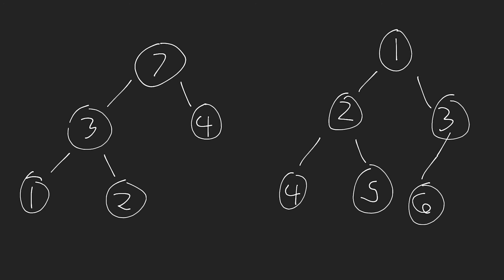Now, let's actually talk about how we would implement a heap and some of the operations that we can do on it. Okay, so let me erase all of this, and let's create a heap. So when we make a heap, what we're actually going to use is an array. Now, the reason we can use an array to implement our heap is because we know that we're going to be creating essentially a complete binary tree. Since we have a complete binary tree, that allows us to assume some properties about the structure of our heap or the structure of our tree, and that means that we can actually utilize an array.